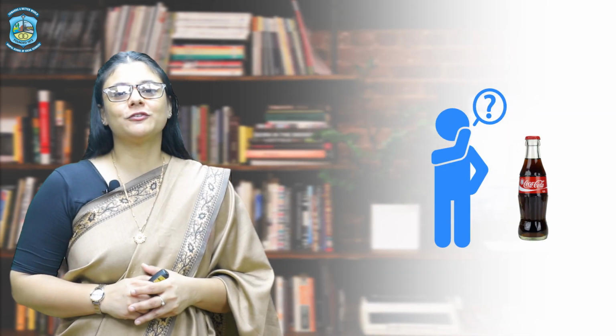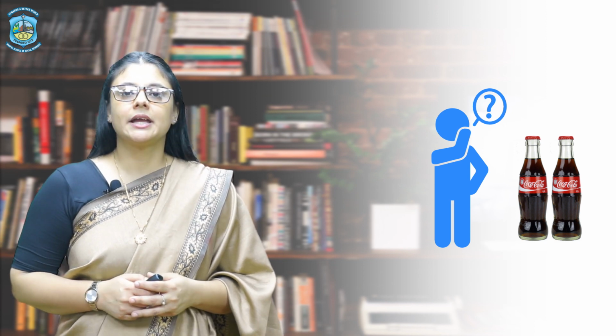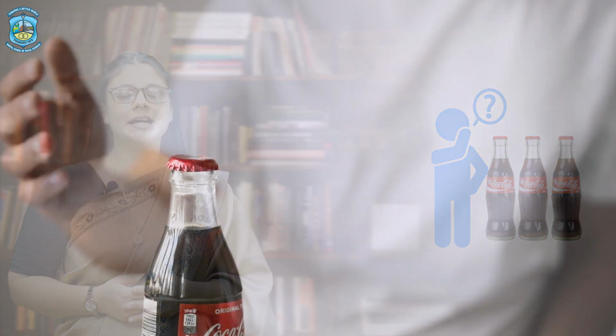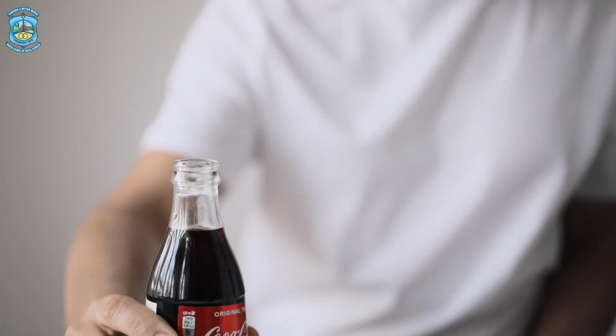The first bottle of cold drink is definitely going to give him more satisfaction than the second bottle of cold drink. If he buys the third bottle of cold drink, definitely his satisfaction derived from the third unit is going to be much lesser than the second and the first one. This is the basic concept underlying the law of diminishing marginal utility.